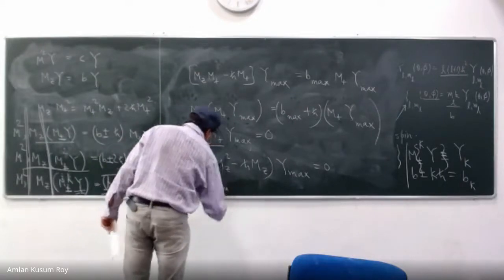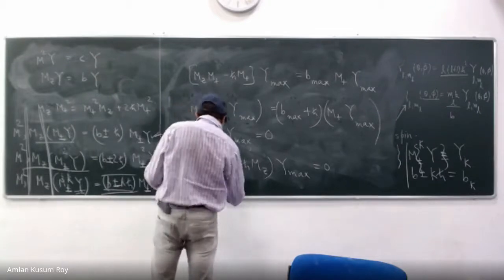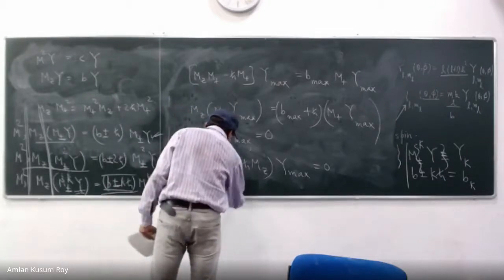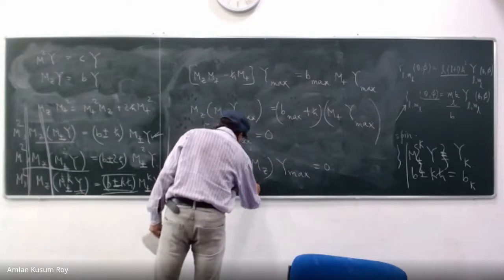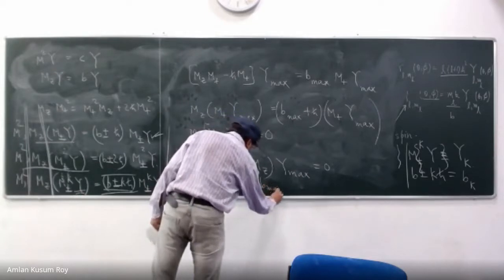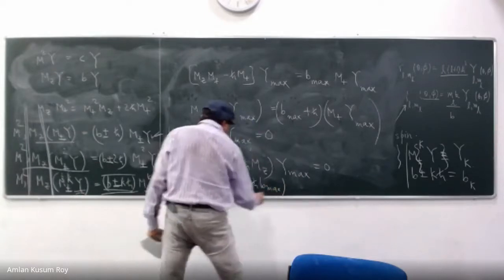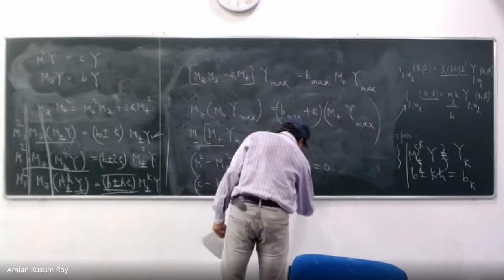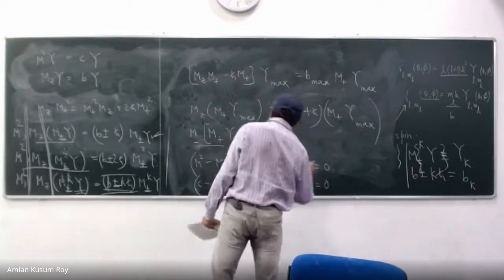So I can write M square is C, so C minus B max square minus h cross B max, Y max is equal to 0.